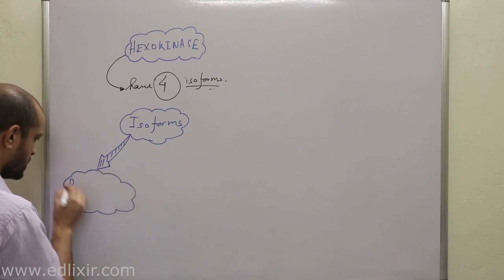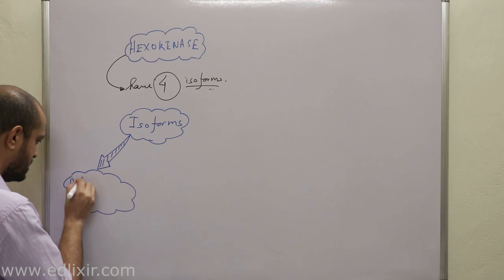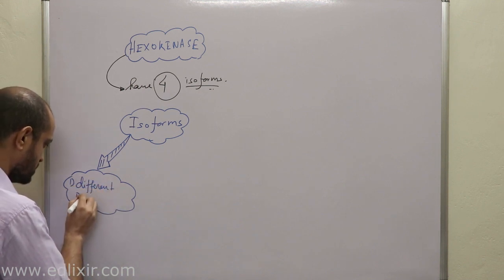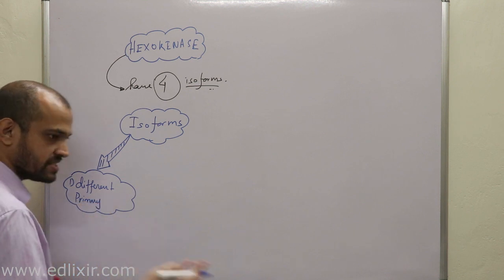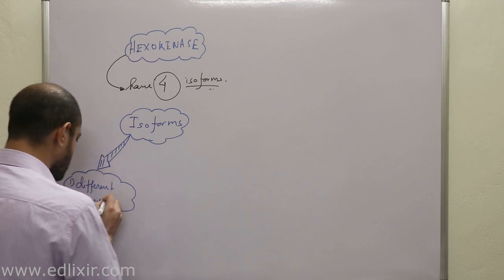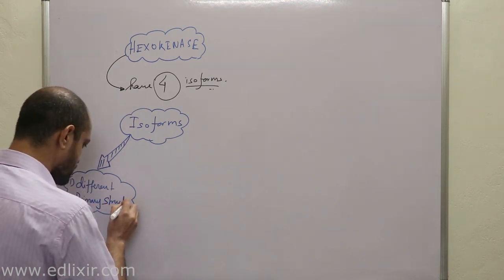Number 1, they have different primary structure. You know that proteins have primary, secondary, tertiary and quaternary structures. Now, they have different primary structures. Clear?